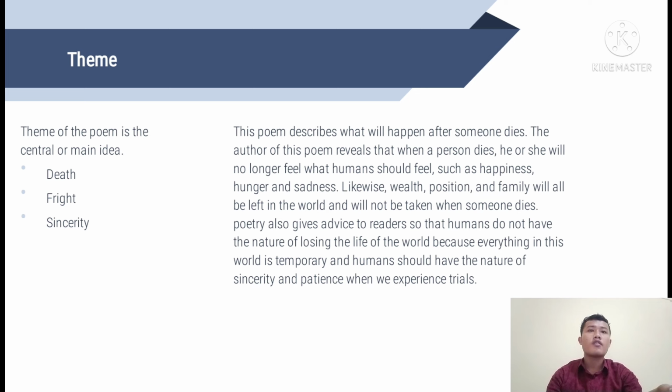The poem also gives advice to readers so that humans don't have the nature of loving the life of the world, because everything in this world is temporary and humans should have the nature of sincerity and patience when we experience trials.